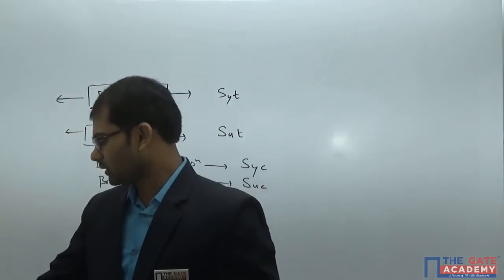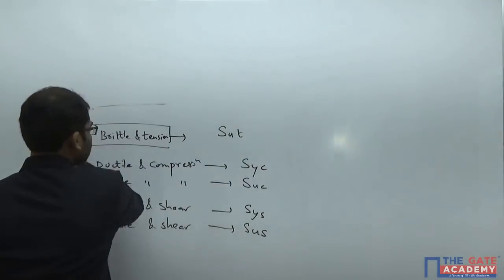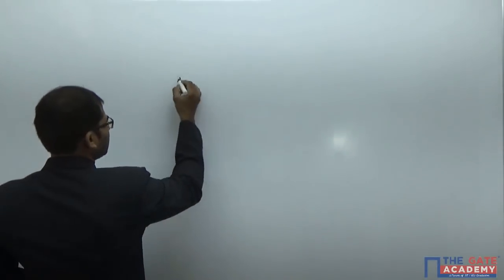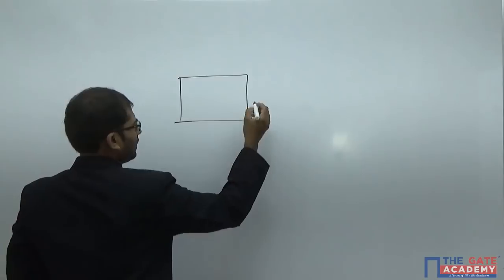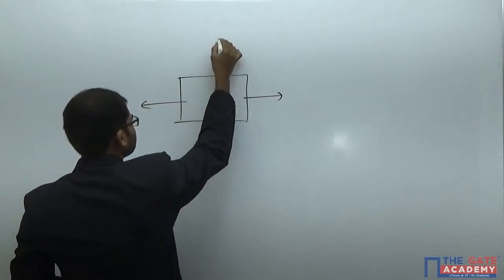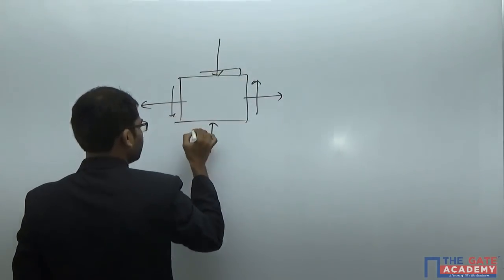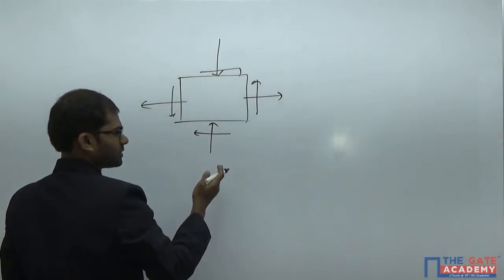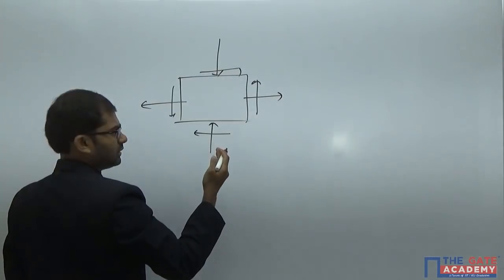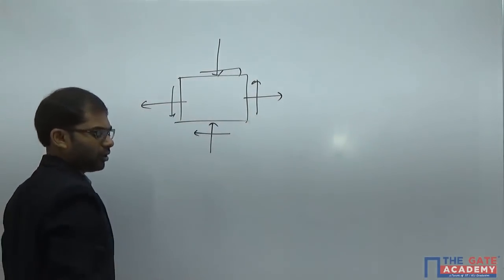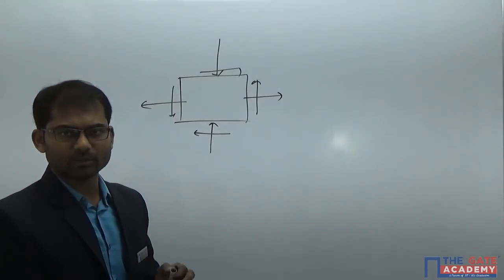But when we go to a combination of loading cases, here in every case we had either tension, compression or shear, but not a combination of them. For example, when you have combinations, the material is experiencing tension, compression, and also shear. You can go with tension plus compression, compression plus shear, shear plus compression, like that. You can take any combination. So I took a general combination of all these three loading cases: tension, compression, and shear.